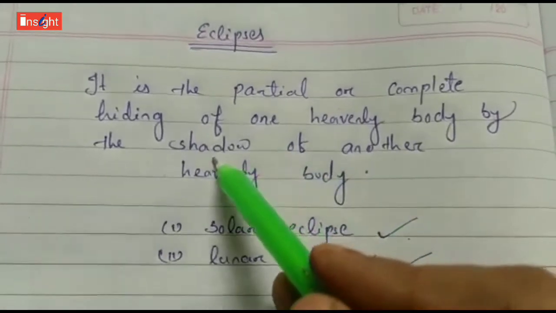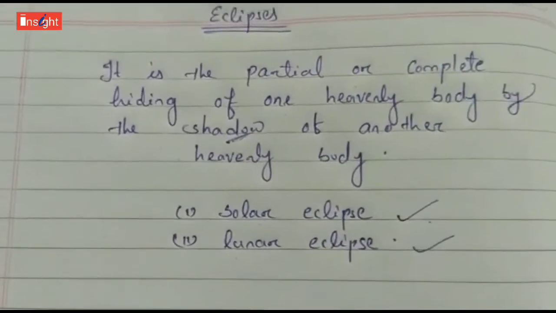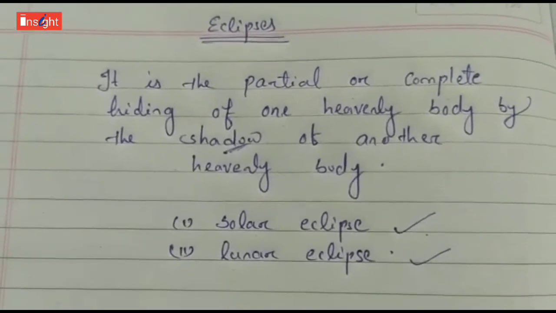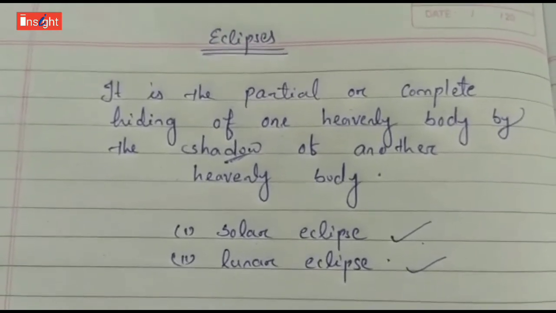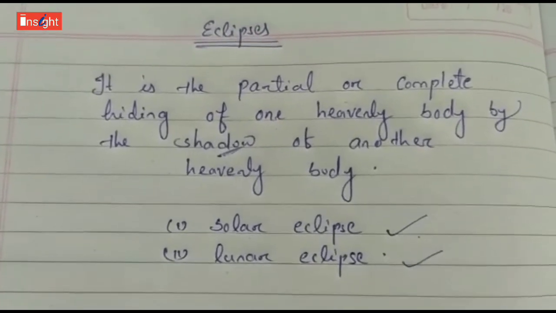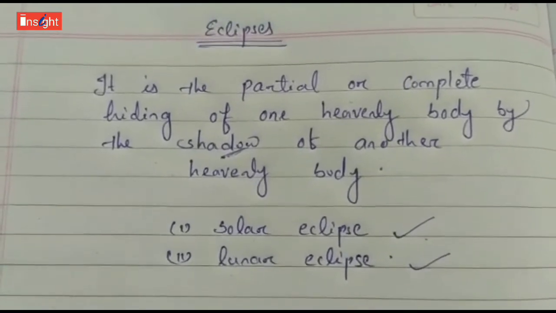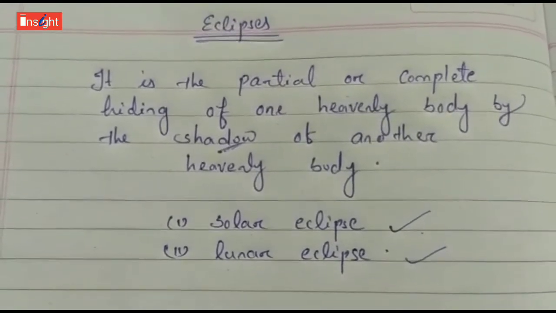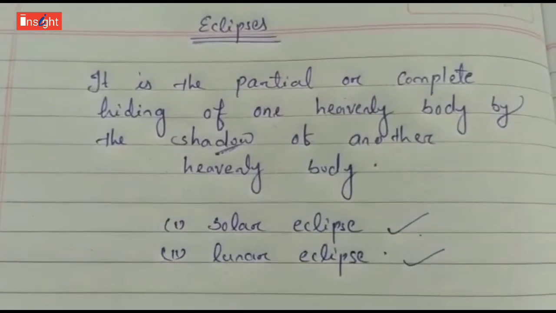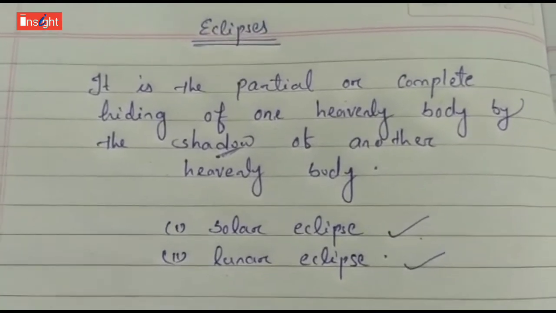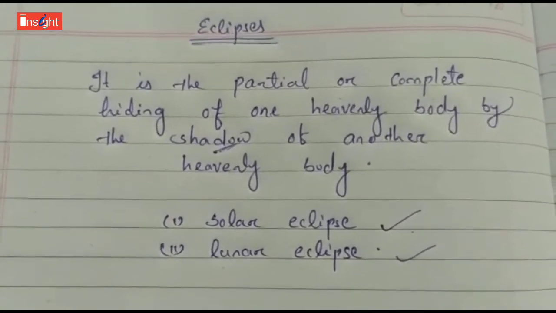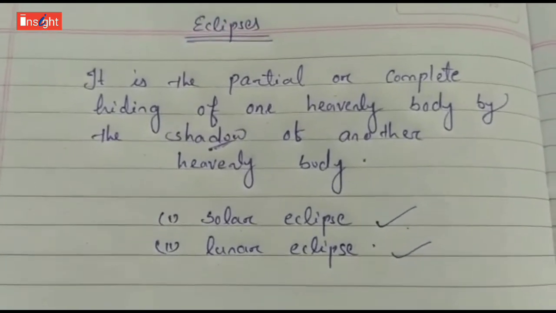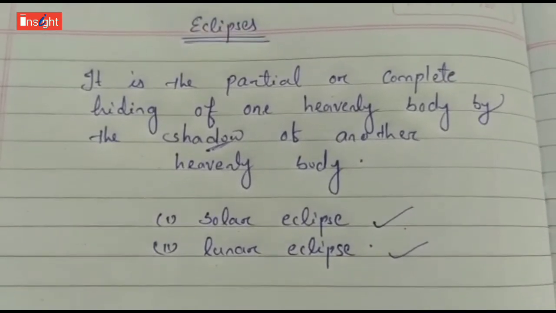Before that we should know how a shadow is formed. We have seen the shadow of so many objects like buildings, our books, hand, legs. Even when we are walking on the road on a clear sunny day we can see our own shadow. Shadow is formed when some object comes in the path of the light, and light cannot pass through that object. There are some objects through which light cannot pass, and some through which light can pass. So a shadow is formed in the case of objects through which light cannot pass.